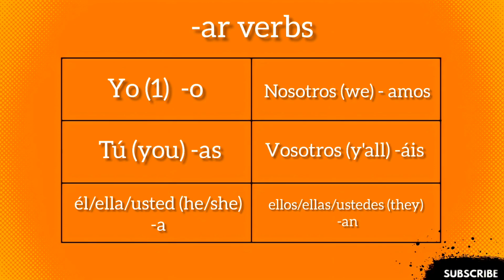Alright, let's review how to conjugate AR verbs. Remember, this is just if they are regular. There are many irregular verbs in Spanish. But for the yo form, I, it's o; tú, as; él, ella, usted, a; nosotros, amos; vosotros, áis; ellos, ellas, ustedes, an. O, as, a, amos, áis, an. I know it's probably annoying to hear me say it over and over again, but I promise it's the best way to remember it.